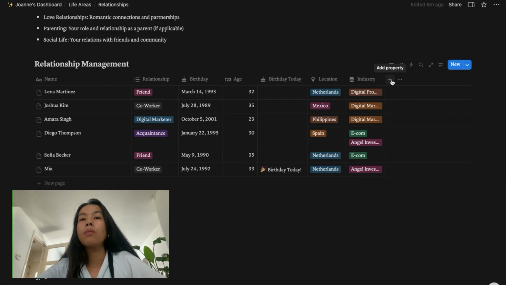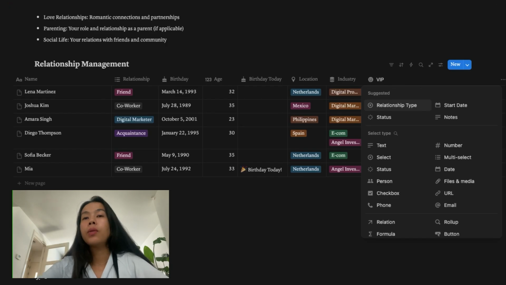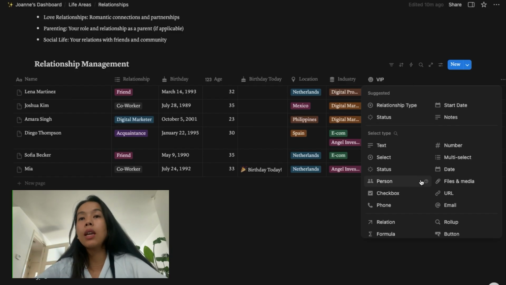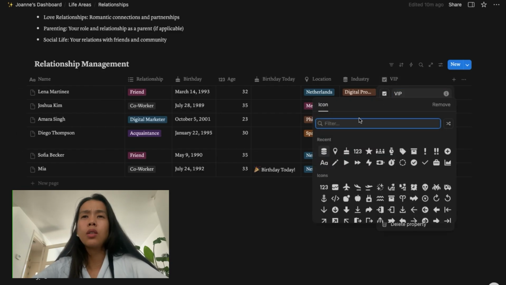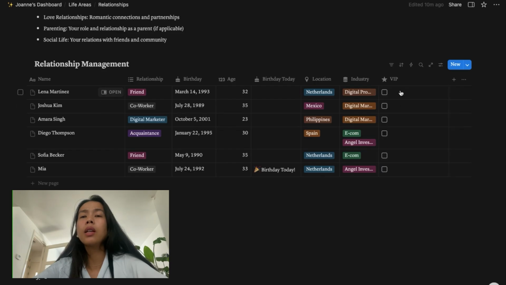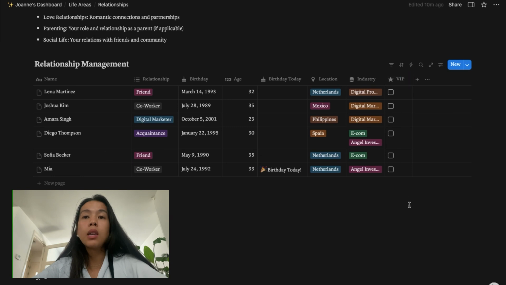What do we want to know more about these people? So we want to know who are VIP, for example, if you are doing networking, if you have a series of clients, right? So this one, we want it to be a checkbox, and then we're going to change the icon. We're going to choose the star here, and if, for example, Mia is a VIP, then I will choose she is a VIP, and then Diego and Sophia Becker are VIPs. Okay, let's go add another property.